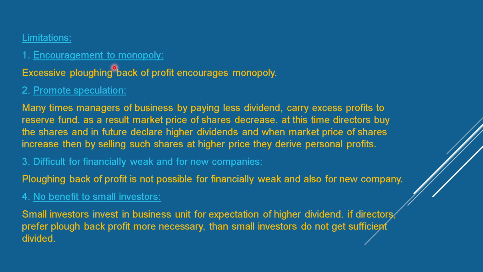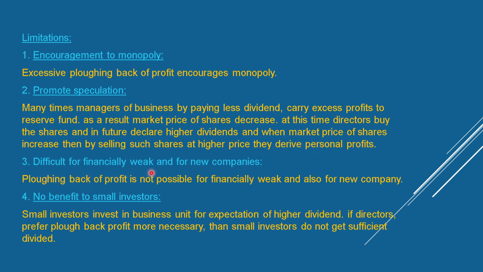Limitations. Encouragement of monopoly. Excessive ploughing back of profit encourages monopoly. Promotes speculation. Many times managers of a business, by paying less dividend, carry excess profits to the reserve fund. As a result, the market price of shares decreases. At this time, directors buy the shares and in future declare higher dividends, and when the market price of shares increases, then by selling such shares at higher prices they derive personal profits.